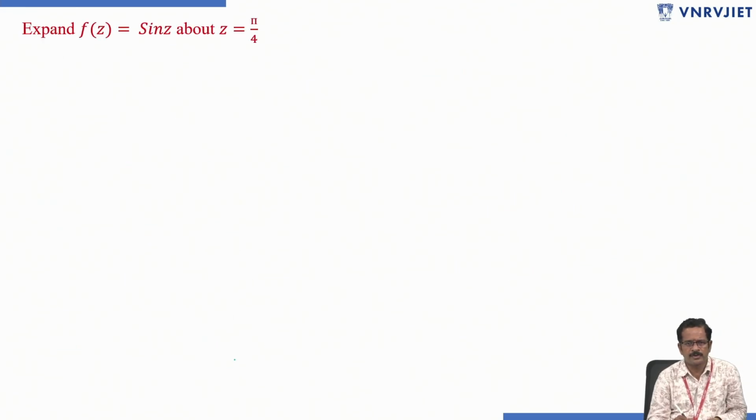Next sum: f of z equals sin z, expansion about z equals pi by 4.